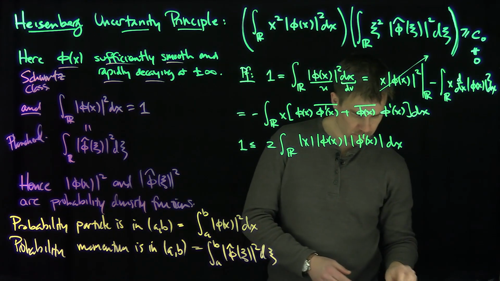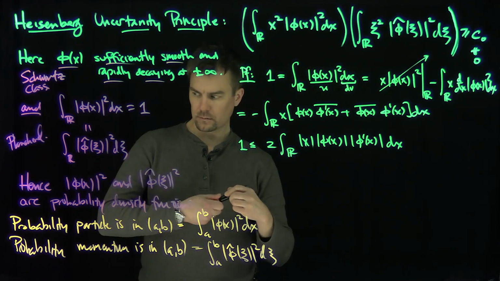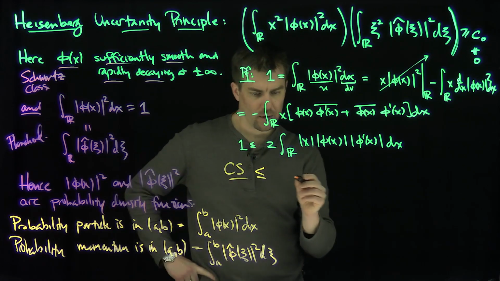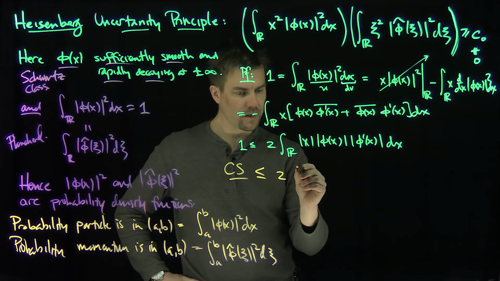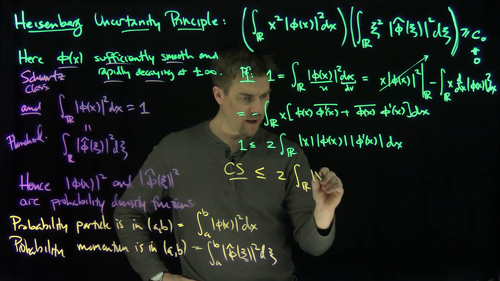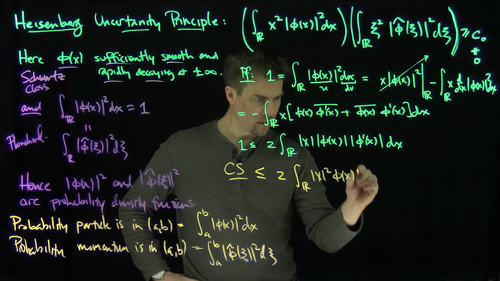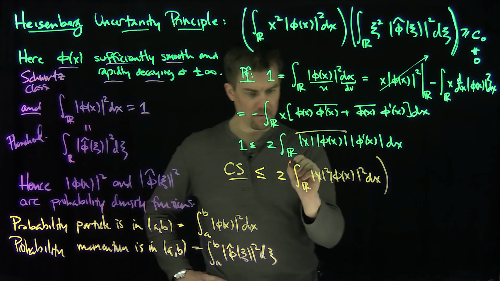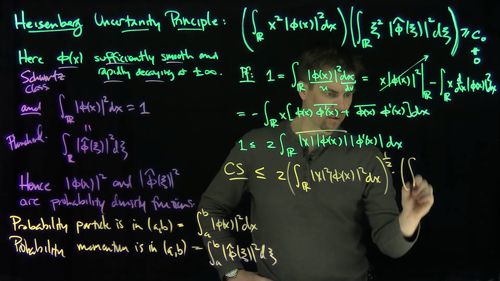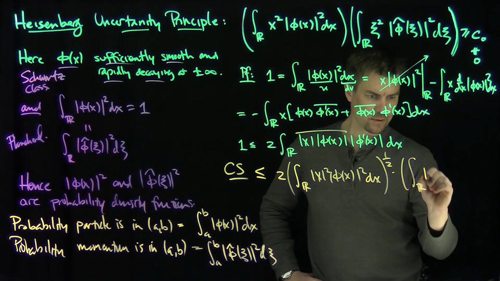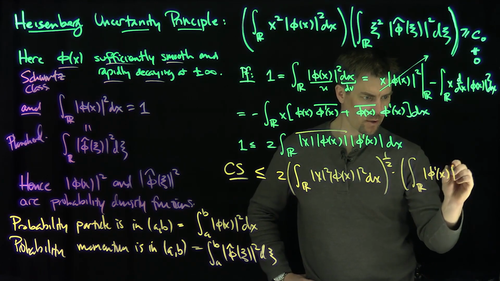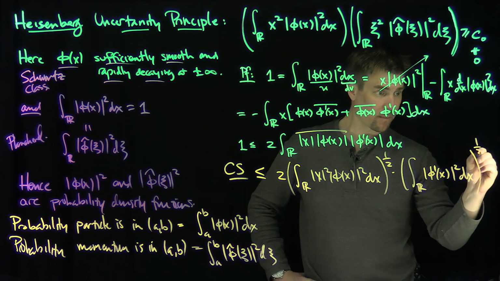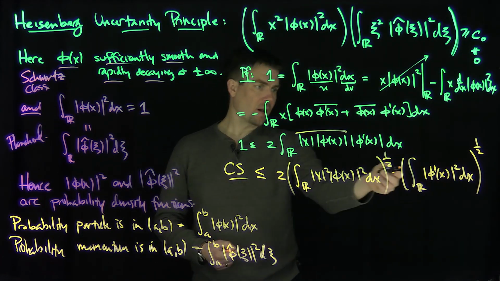So by Cauchy-Schwarz, this is going to be 2, the integral over r of x squared 5x squared, so that's going to be my first function, dx to the power 1/2, times the integral over r of just 5 prime of x quantity squared dx to the 1/2 power. Okay. Now I can use Plancherel on this thing over here.